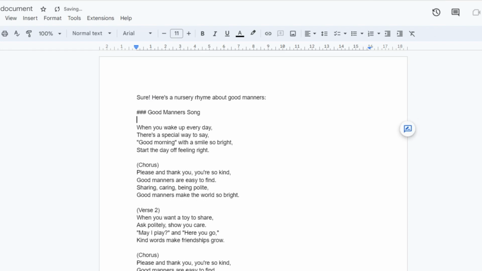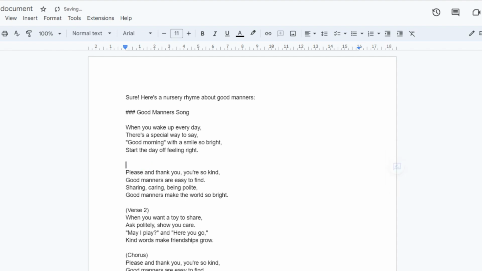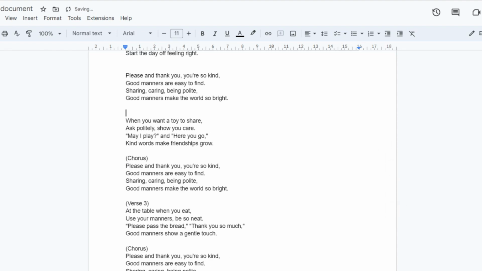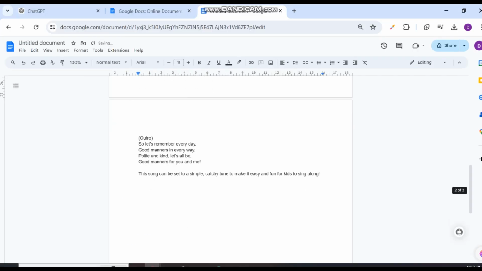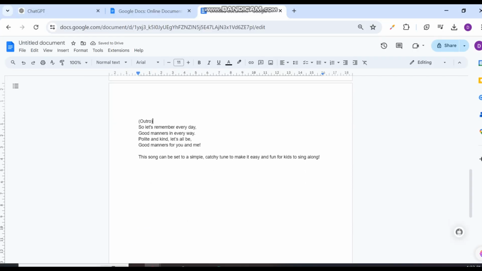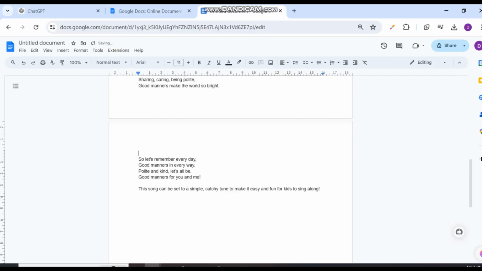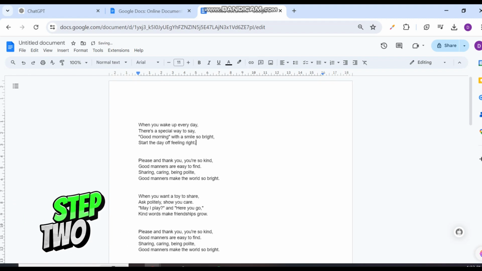So I'm going to take off all the verse 1, verse 2, the chorus, and tags from this document. So I will just have the lyrics without the headings, without the verse, song, and chorus. Now over to step 2.